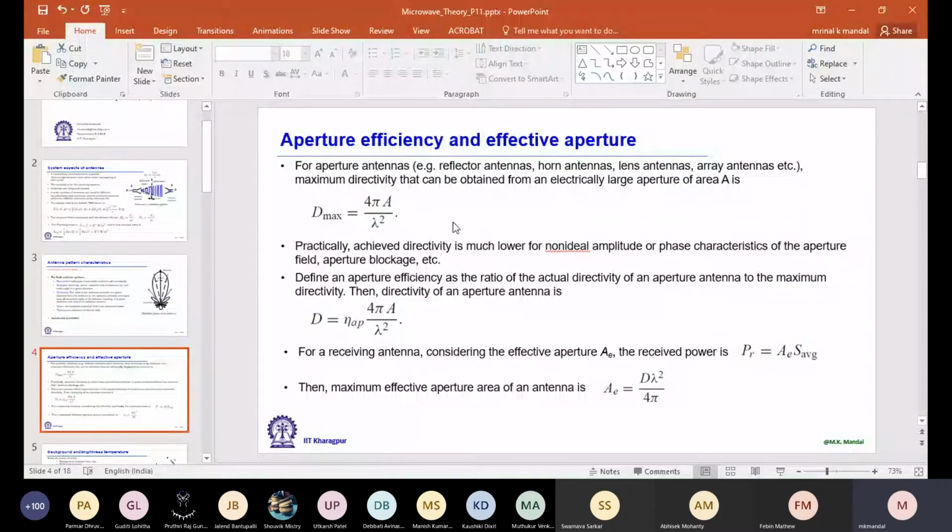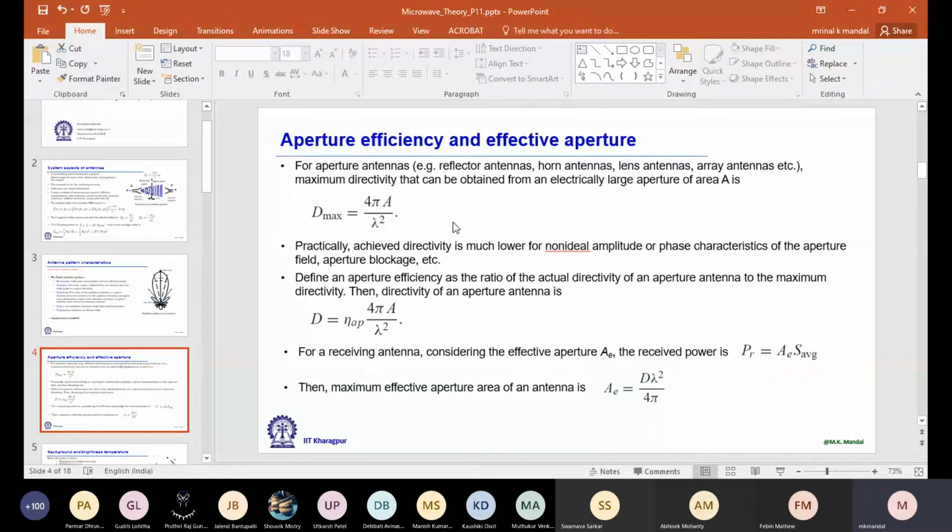Next, aperture efficiency and effective aperture, some concepts. Let's say we have an antenna and its physical area is given as A. If you designed a patch antenna, then for a patch antenna, it is the size of the patch, this A. For a reflector antenna, a parabolic reflector, you have to consider the aperture of the parabola.